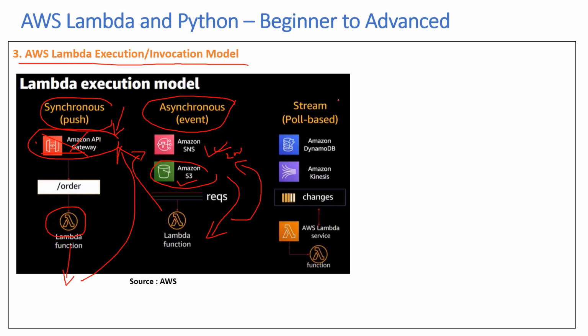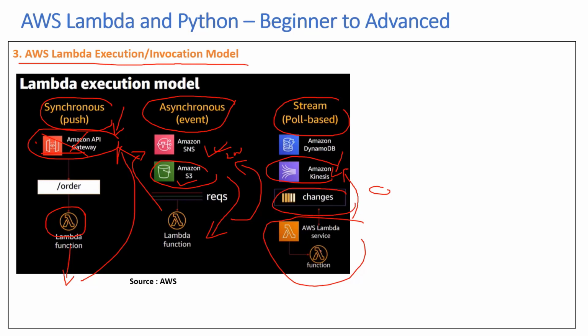The third type of event is stream or poll based. So what happens in this case? This is very common for Amazon Kinesis. So there will be some data, say log stream data, persisted in, say, an Amazon Kinesis data stream. Then what AWS Lambda does is, after certain intervals, it goes and looks for the data in the Amazon Kinesis data stream or DynamoDB, and it polls and then pulls all the data that is there within that time frame and then puts it in the AWS Lambda queue, which is then processed by the Lambda function. So it's more polling based. After certain intervals, it will go and fetch the data, most likely in a batch, and then store it in the AWS Lambda. So these are the three ways of invocation of Lambda.